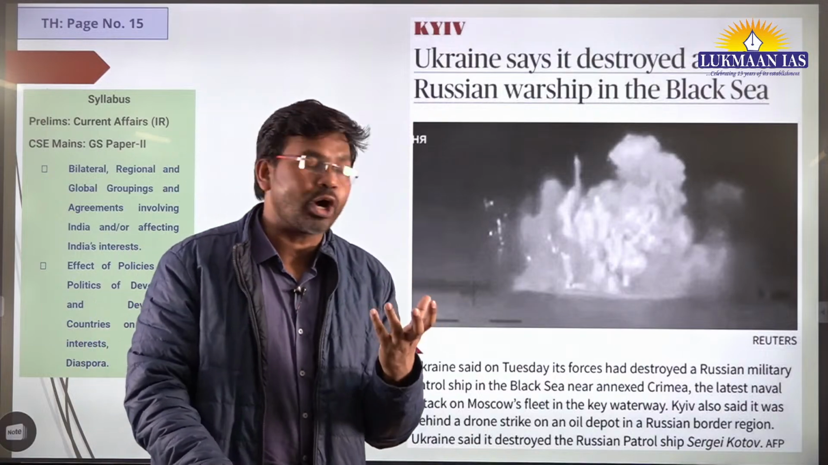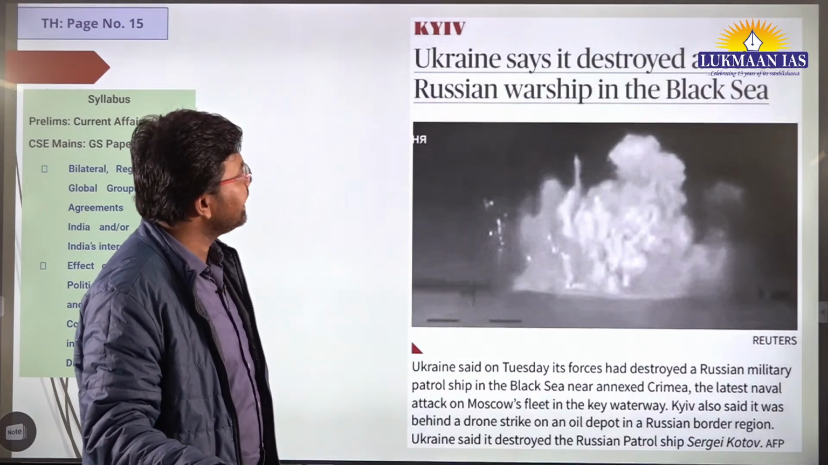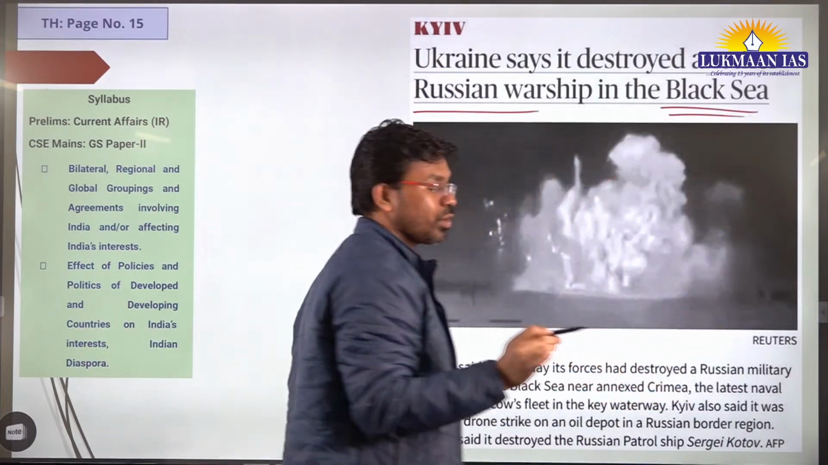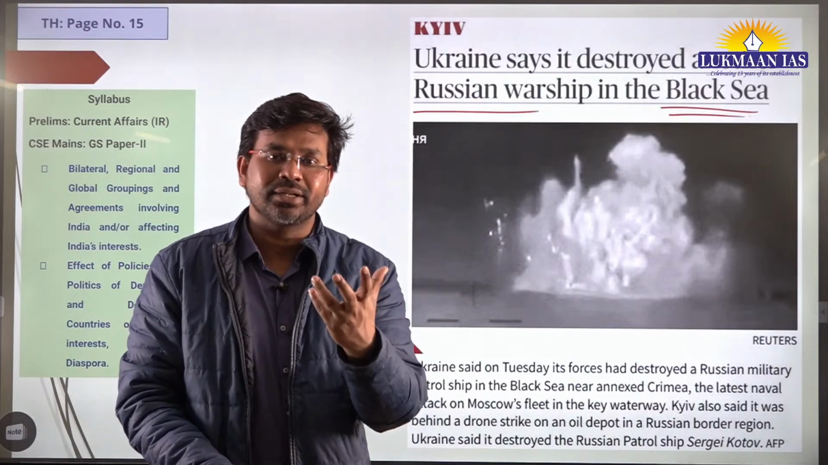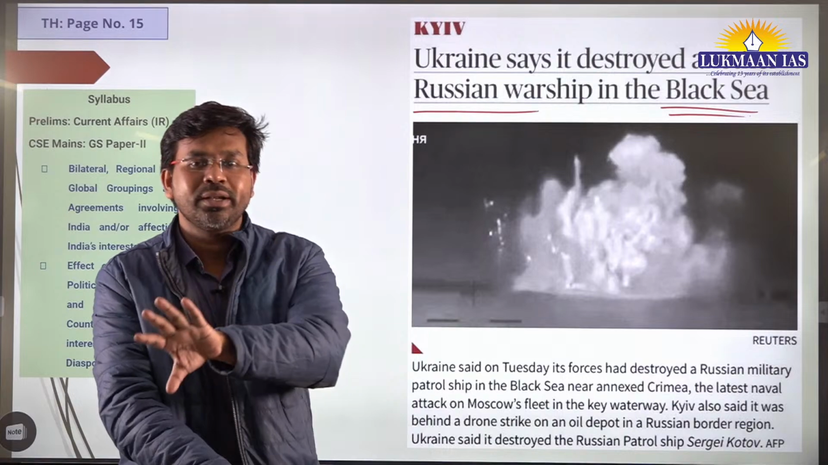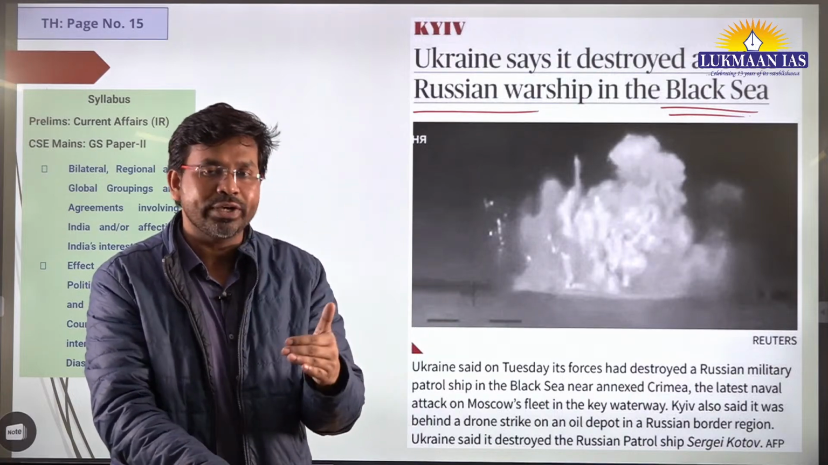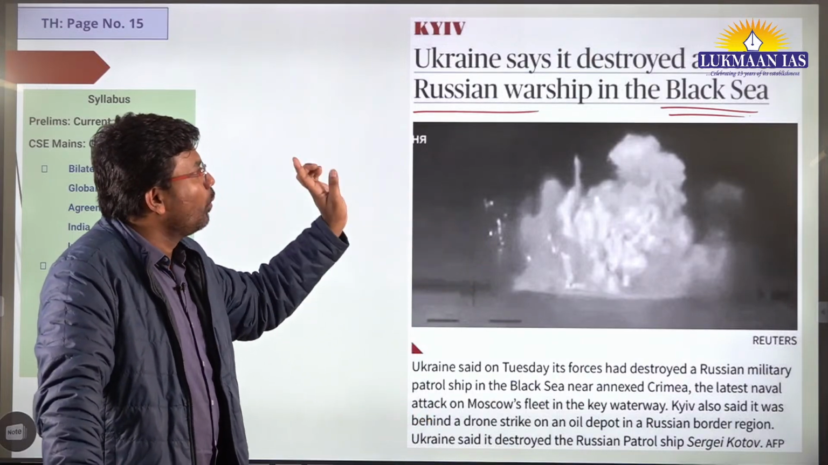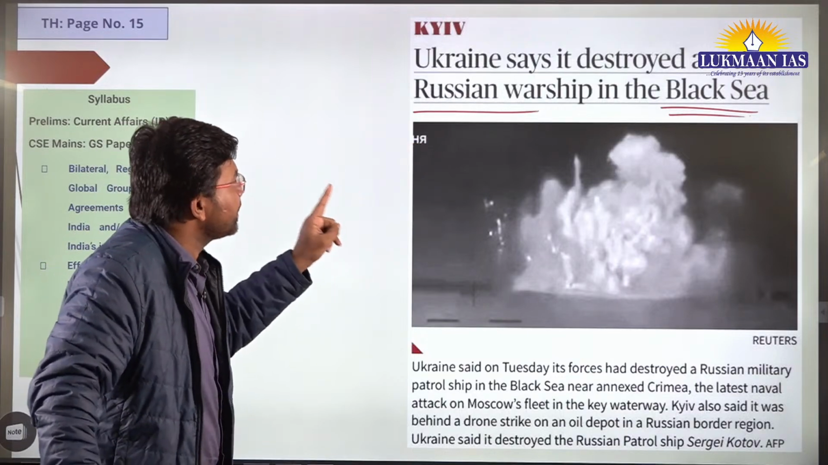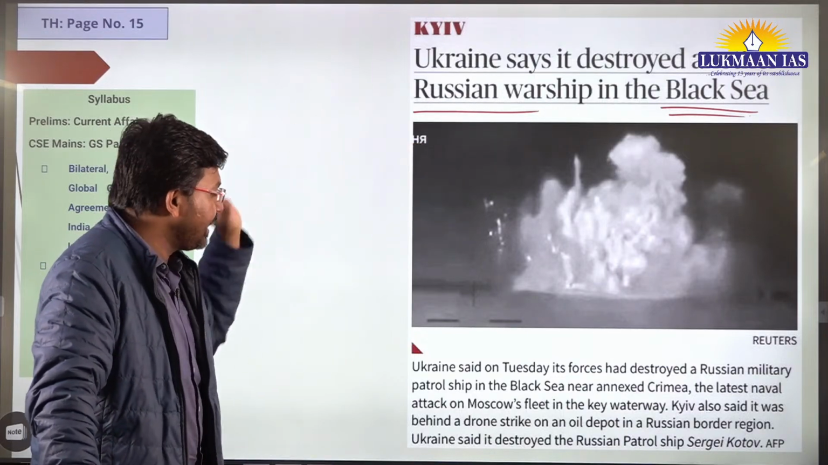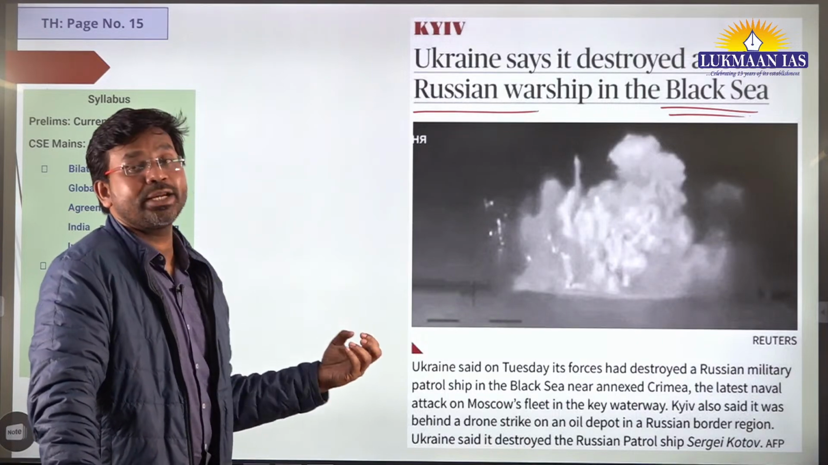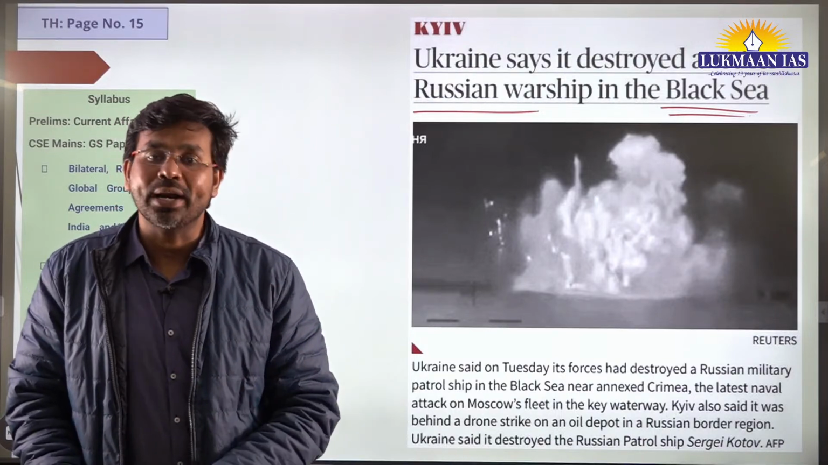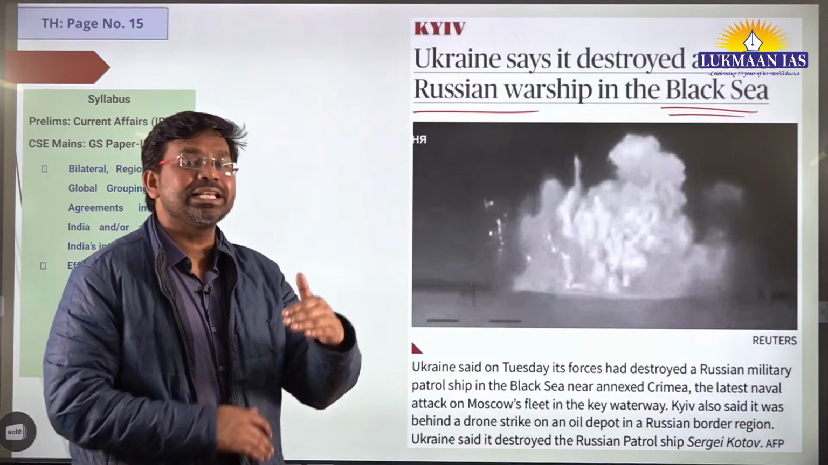This is a very short article. It says Ukraine says it destroyed another Russian warship in the Black Sea. We know the Black Sea is a region that lies between Russia and Ukraine, to the south of Ukraine and to the west of Russia. In the Black Sea, Ukraine has destroyed another Russian warship. Ukraine has just pointed this out, and this is related to the kind of warfare that is happening between Russia and Ukraine. It has been more than 1.5 years that this warfare is still continuing.